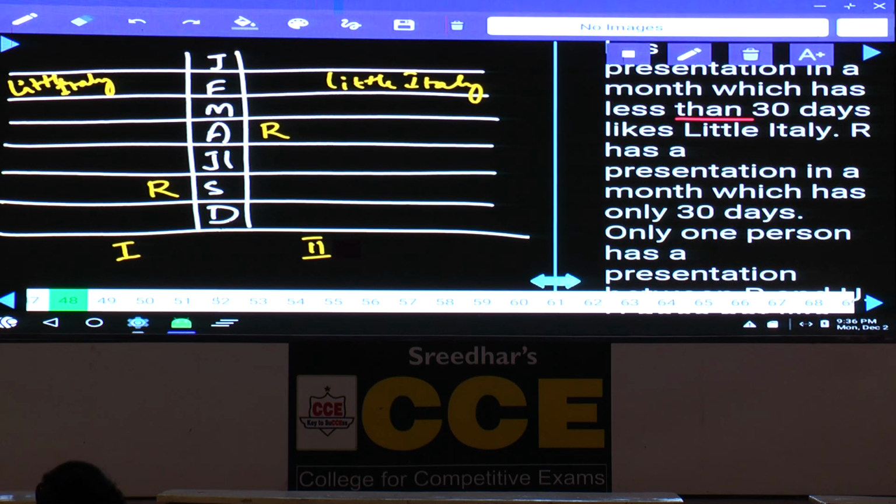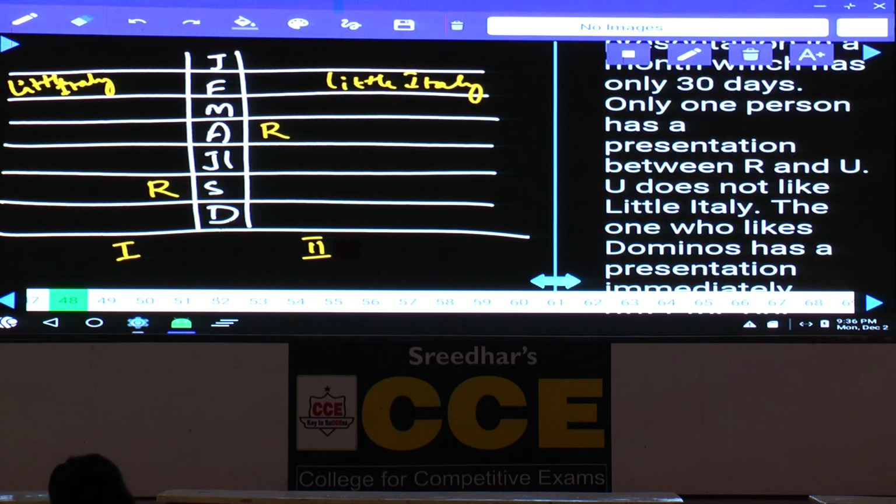Then next one. Only one person has a presentation between R and U. Between R and U, there must be exactly one person. In the first case, R is in the month of April, and in the second case, R is in the month of September, and U can be in the month of either February or in the month of September. How many possibilities? We have two possibilities in the second case. And U does not like Little Italy. As U does not like Little Italy, hence U cannot be in the month of February, hence U must be in the month of September.